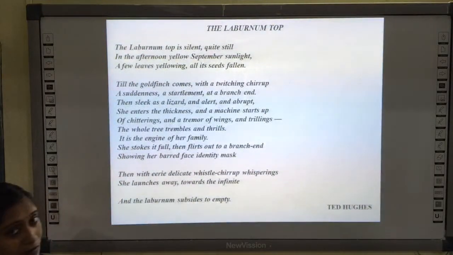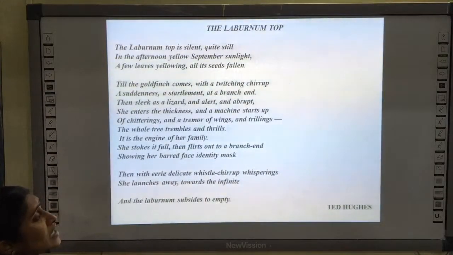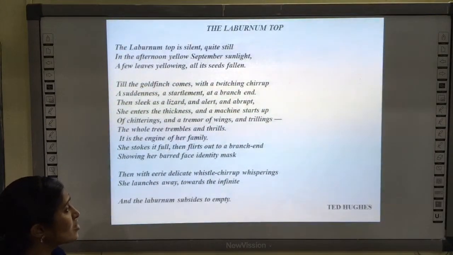Okay, we will go to the poem once again. So the laburnum top is silent, quite still, in the afternoon, yellow September sunlight, a few leaves yellowing and its seeds fallen, till the goldfinch comes with a twitching chirp, a suddenness, a startlement at the branch end.